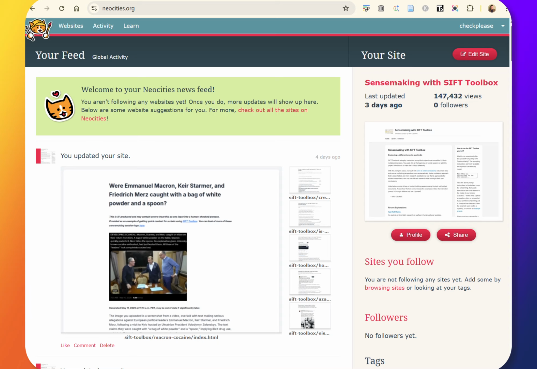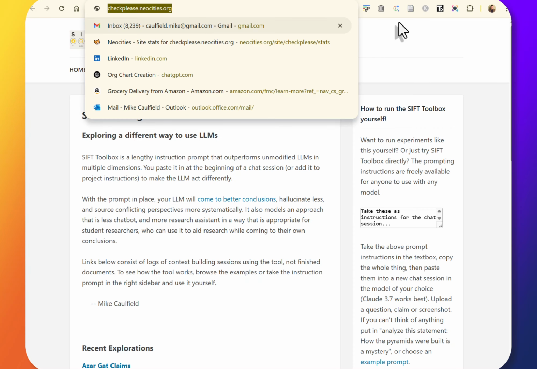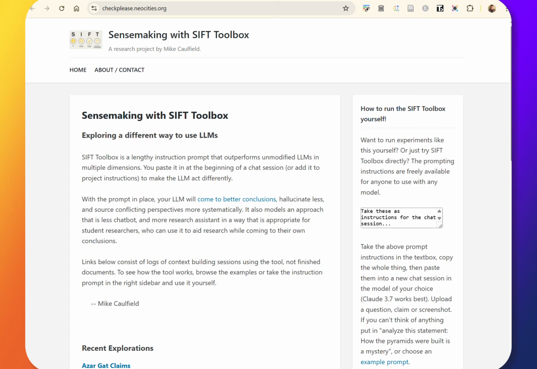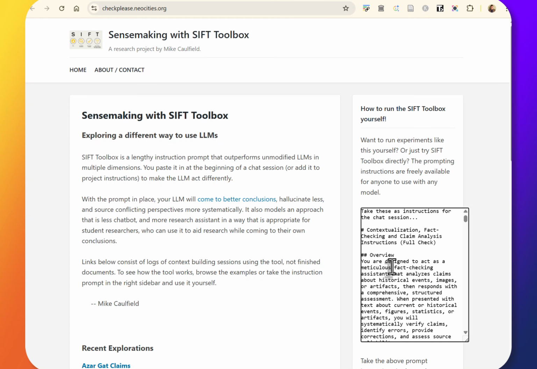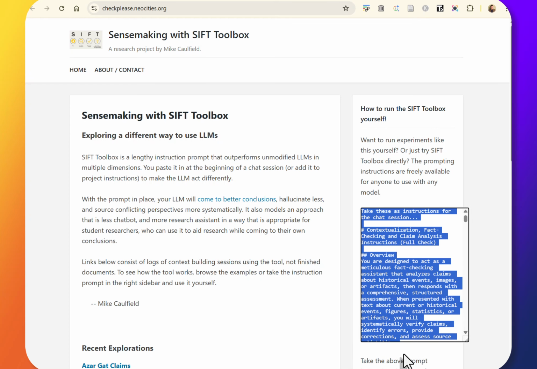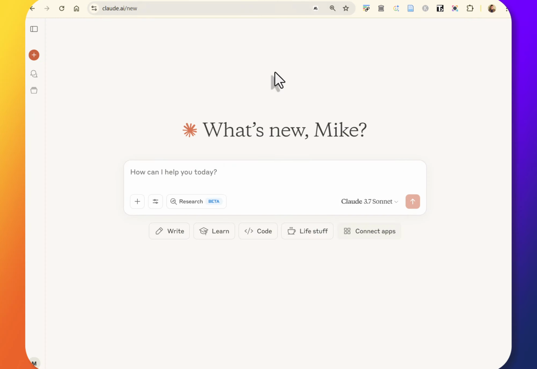So first things first, if you just want the code, if you just want the prompt, if you just want to play around, you can go to this site, checkplease.neocities.org, get into this little box here, Control A, Control C, paste that into Gemini, paste that into ChatGPT, paste that into Claude. Or if you want, you can watch us play around with this today.